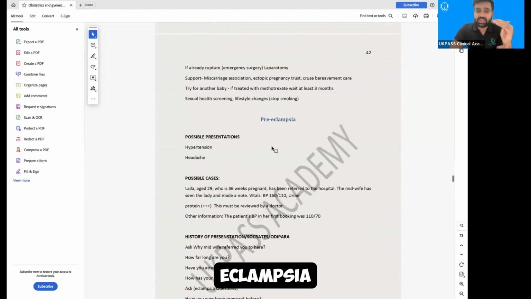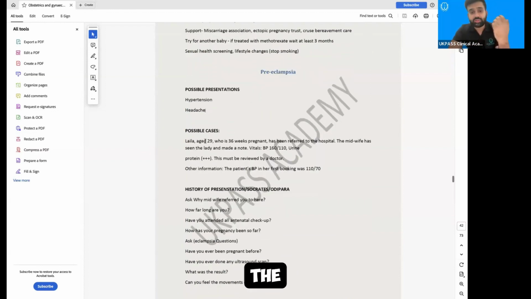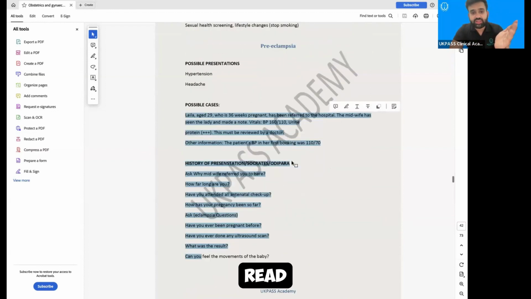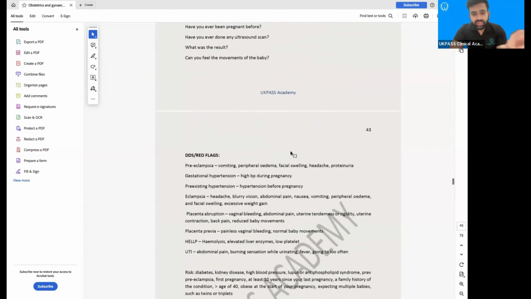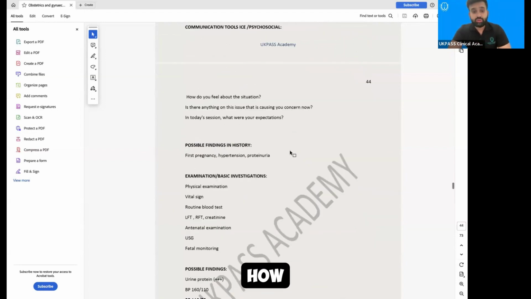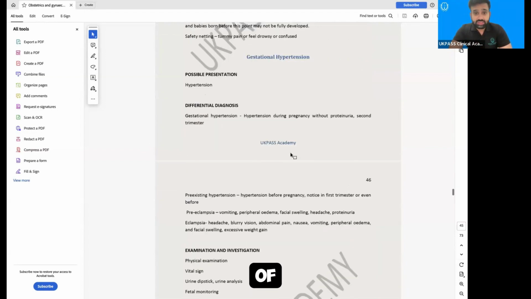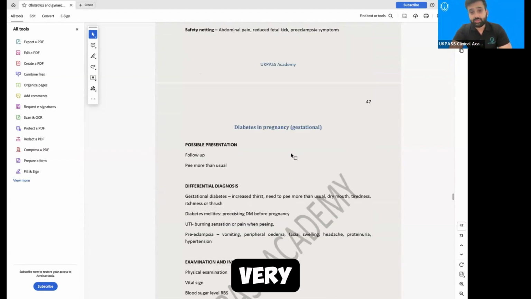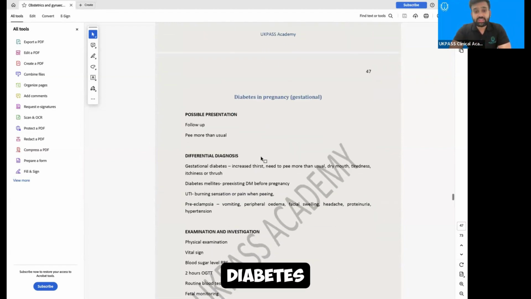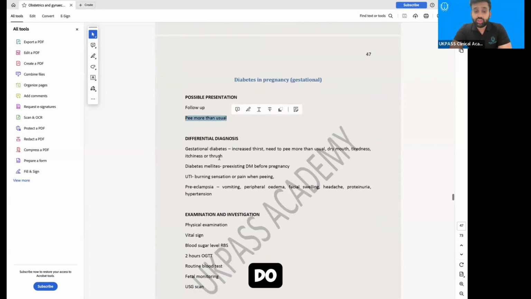Again, preeclampsia has been seen, hypertension, headache, these are possible findings. So you will get to know what are the possible findings for preeclampsia, or what will be the possible cases you might see. So you will read that information, and when you are reading it, you do in practice, how you will be practicing all of these cases. So this is very important. And again, in diabetes, you will see that could be a follow-up consultation, and peeing more than usual. So what you will do, you will read